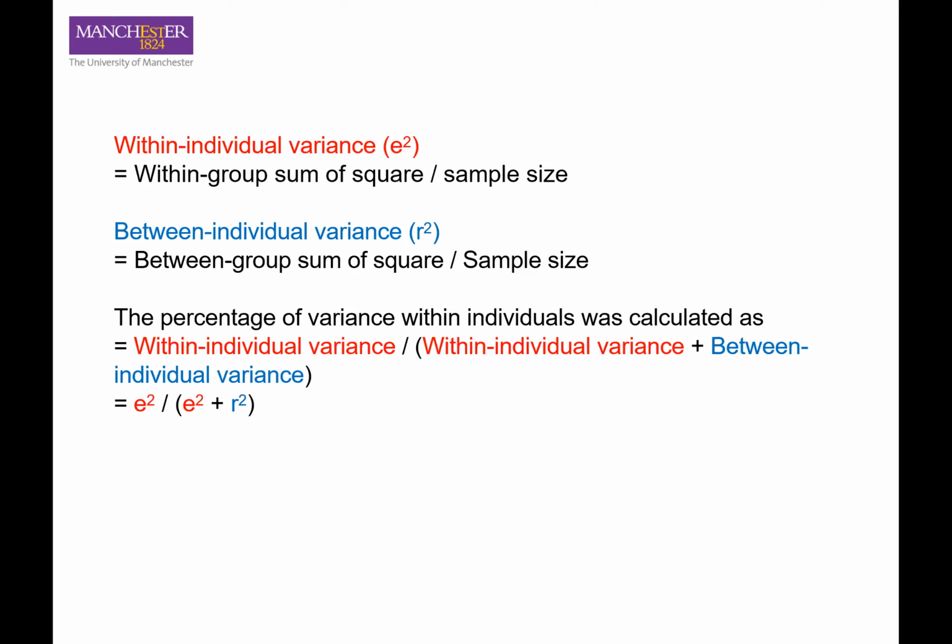Let me give you some hints. First, you have to work on the ANOVA analysis. From the ANOVA table, you will see the within group as well as the between group sum of squares. And remember that the sample size is 420. That is the total observations in this study. After that, you have to calculate the percentage of variance within individuals. After all, please watch the next videos and we will have a discussion on the answers.